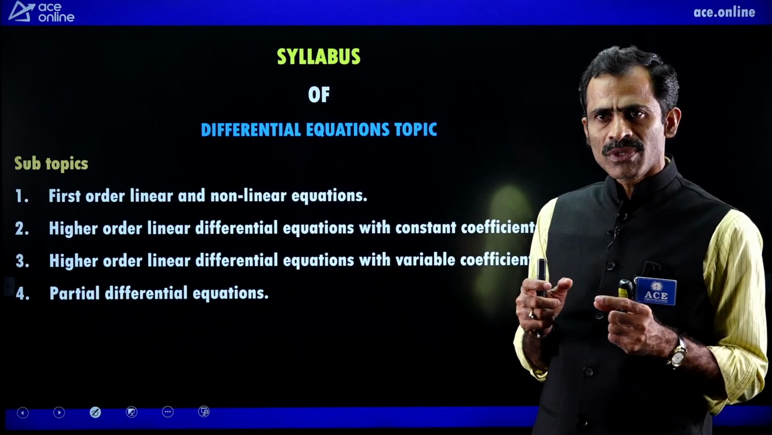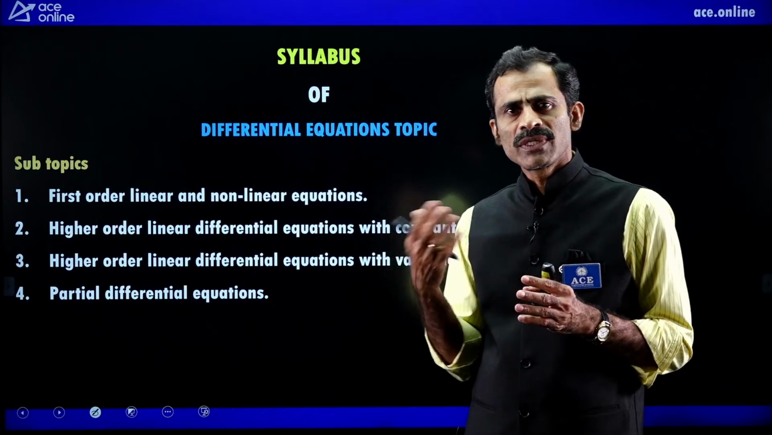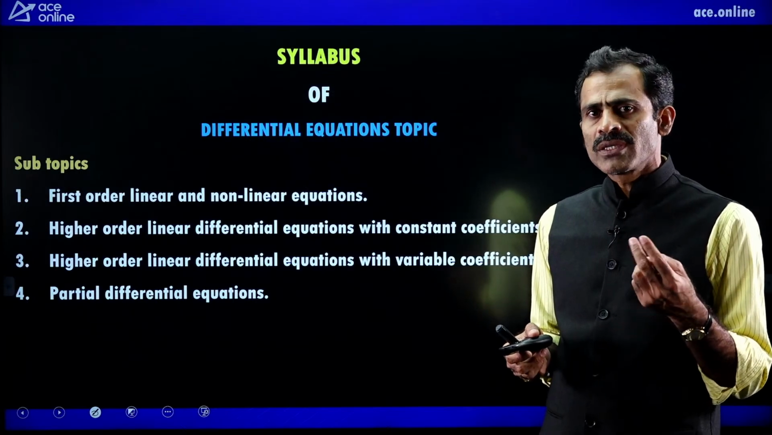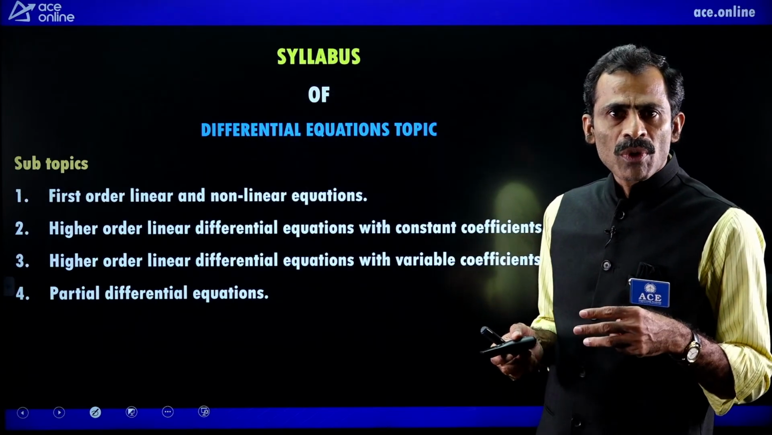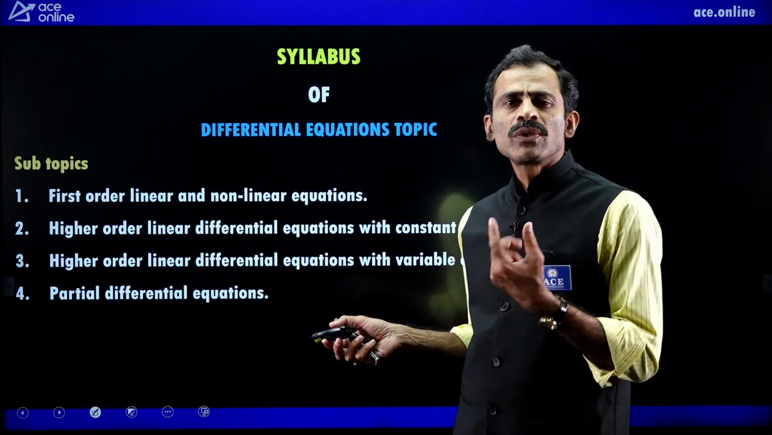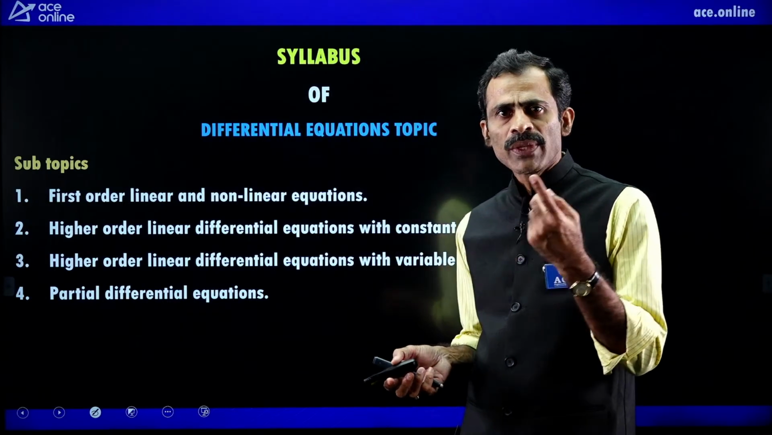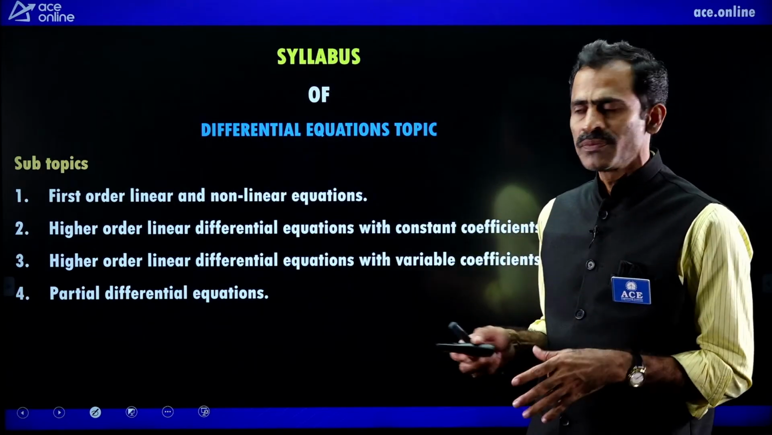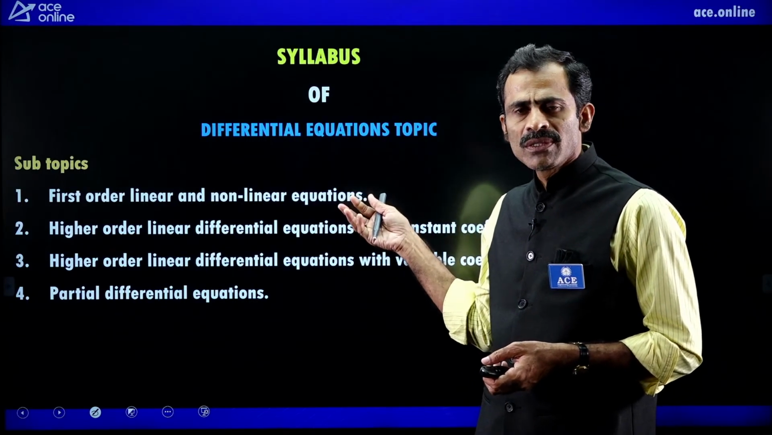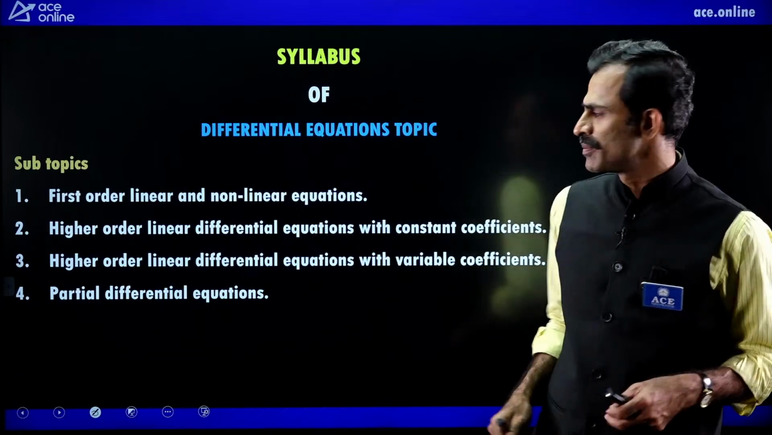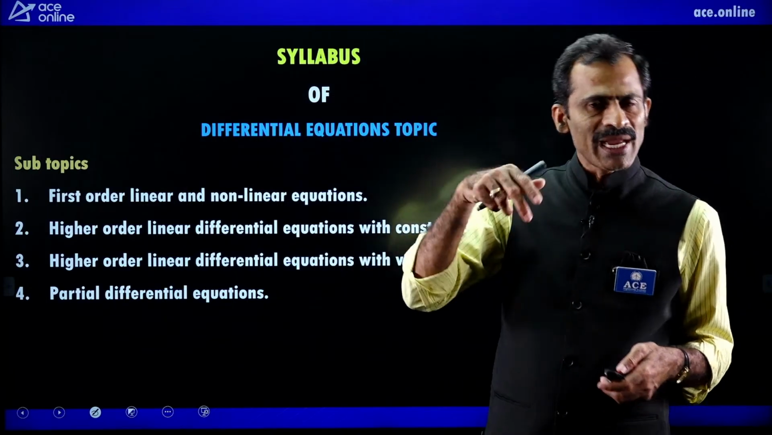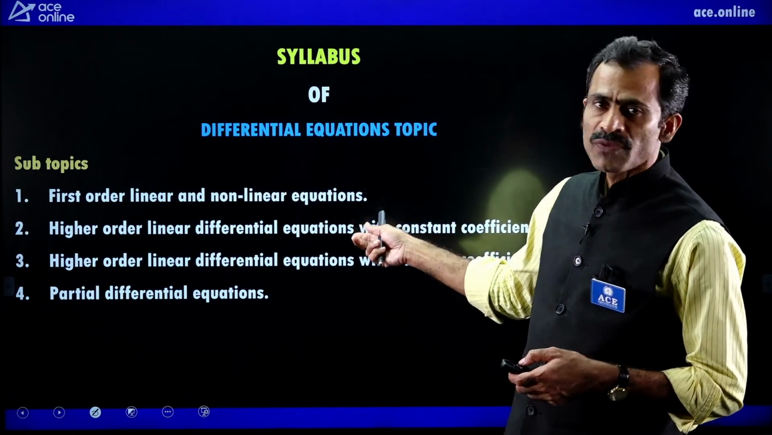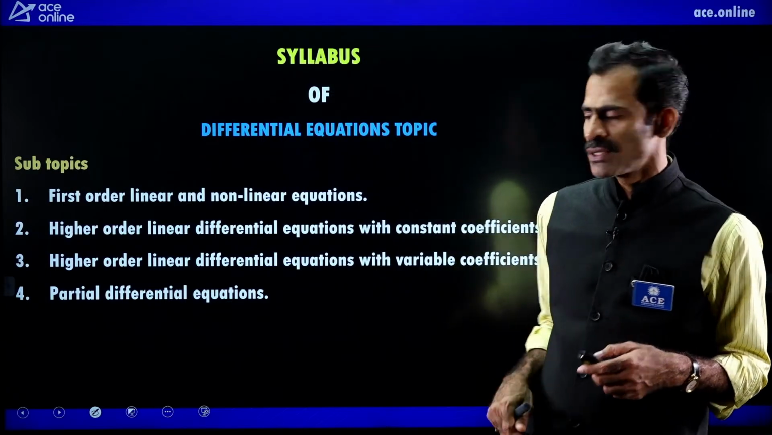In the GATE examination of CSE, we have three topics from the mathematics part: linear algebra, calculus, and probability and statistics only. So here I took two topics, linear algebra and differential equations. Out of these two, only linear algebra is there for the GATE examination of the CSE branch. But the differential equations topic is there for all branches except CSE, for both GATE and ESE.